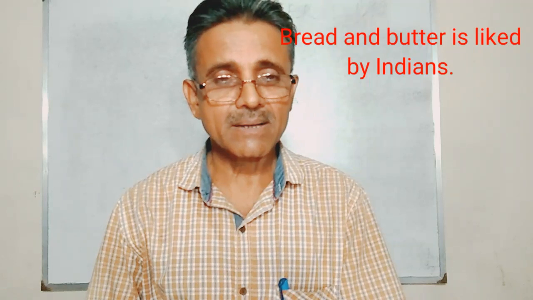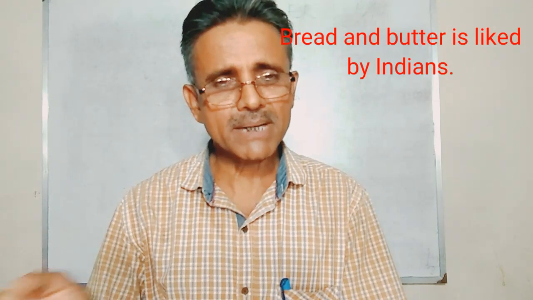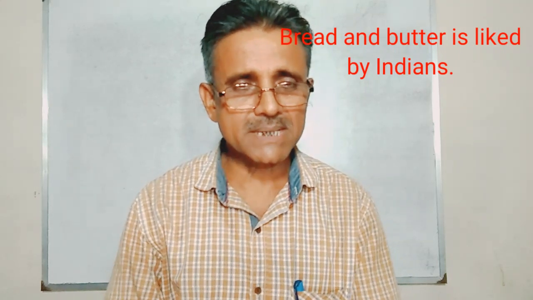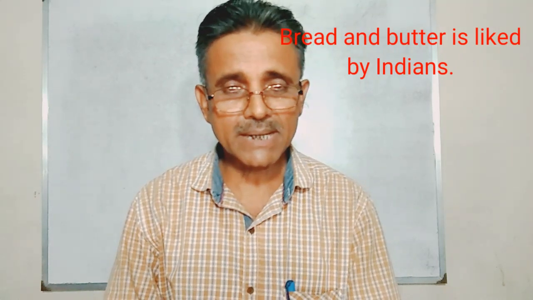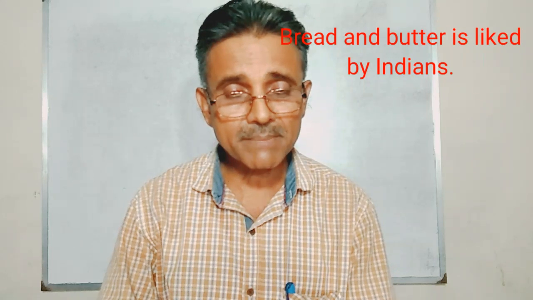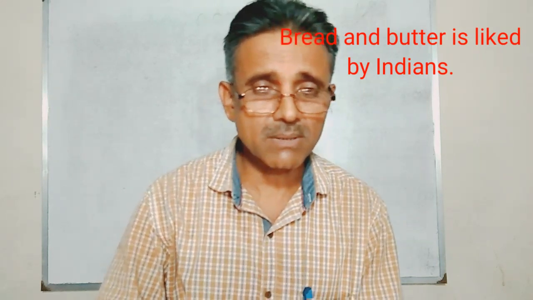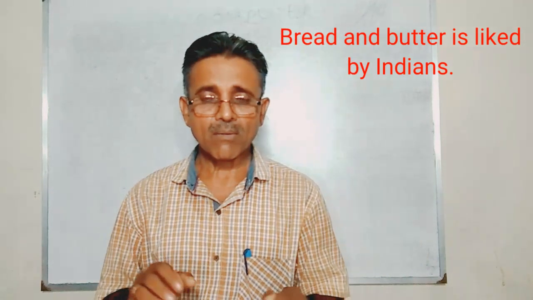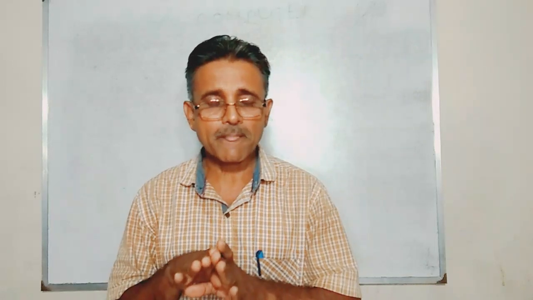Bread and butter, you know, though they are two things, they are united. They give a single notion or idea, or it is a pair, so that we can use a singular verb.